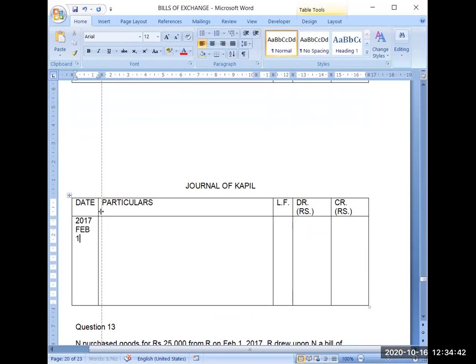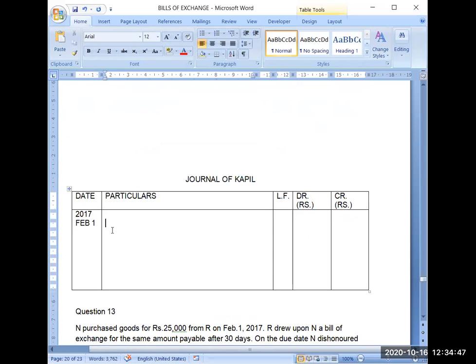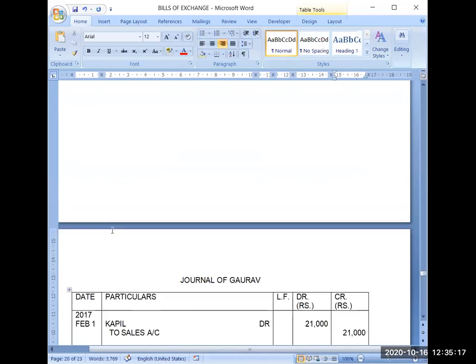Now, Kapil debit to sales. Now Kapil is purchasing goods from Gaurav. The purchase transaction has to be recorded. Purchase account debit 21,000 to Gaurav. Try to do the question in a systematic manner. Keep watch on the transactions coming and try to record them. So the first transaction has been recorded.